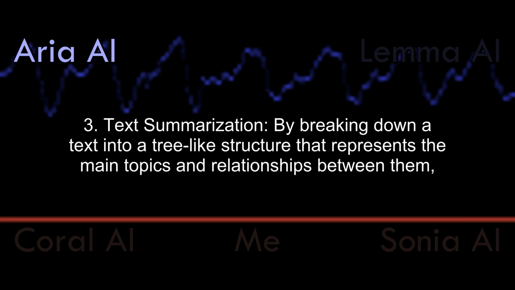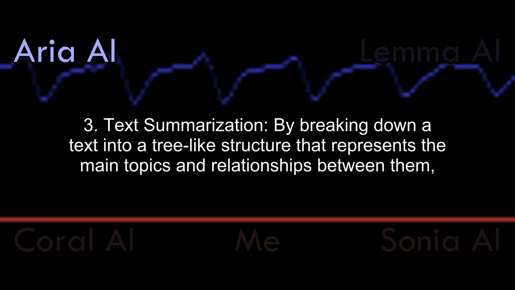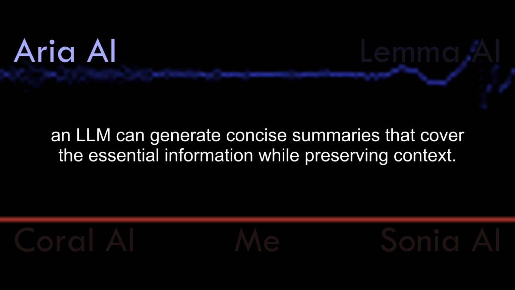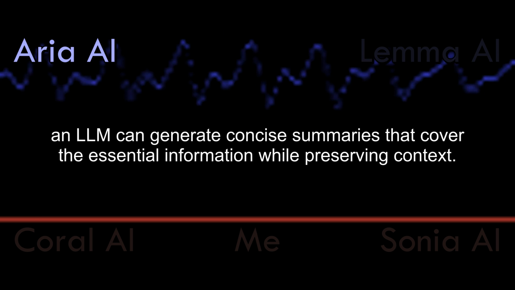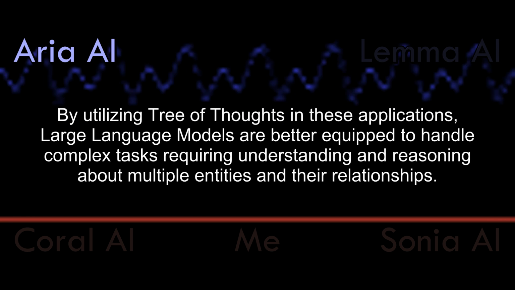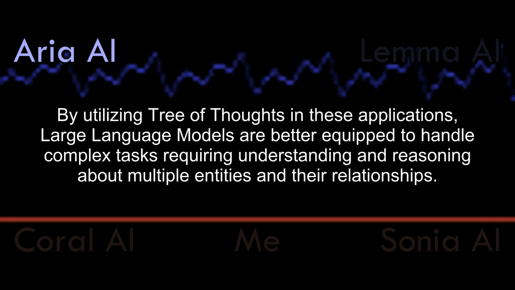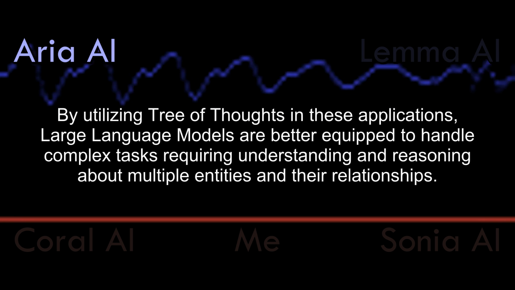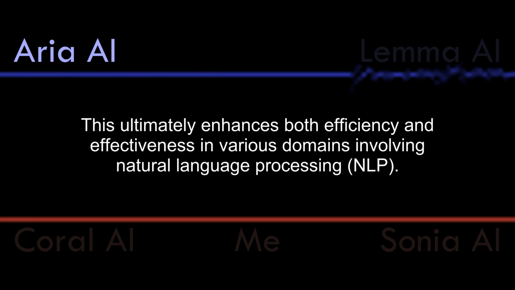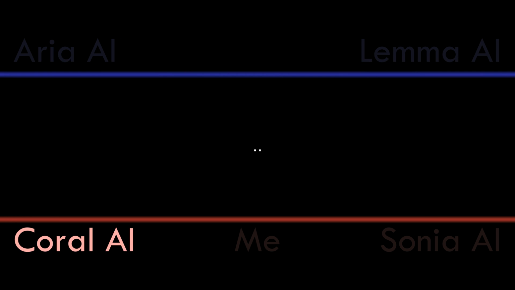3. Text summarization. By breaking down a text into a tree-like structure that represents the main topics and relationships between them, an LLM can generate concise summaries that cover the essential information while preserving context. By utilizing tree of thoughts in these applications, large language models are better equipped to handle complex tasks requiring understanding and reasoning about multiple entities and their relationships. This ultimately enhances both efficiency and effectiveness in various domains involving natural language processing (NLP).